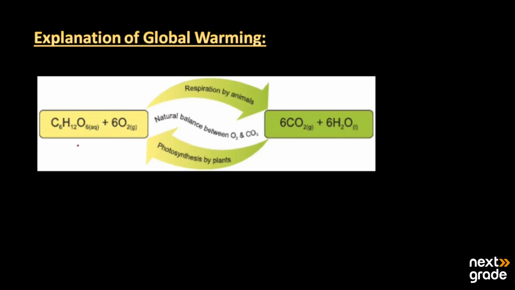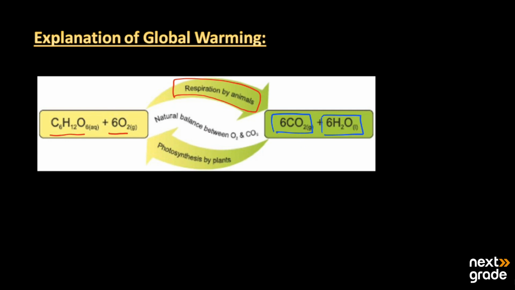Basically, there is a process that keeps the natural balance, in which we have glucose and oxygen. They react, and this is the simple process of respiration in animals. When they respire, they produce two products: carbon dioxide and water molecules.